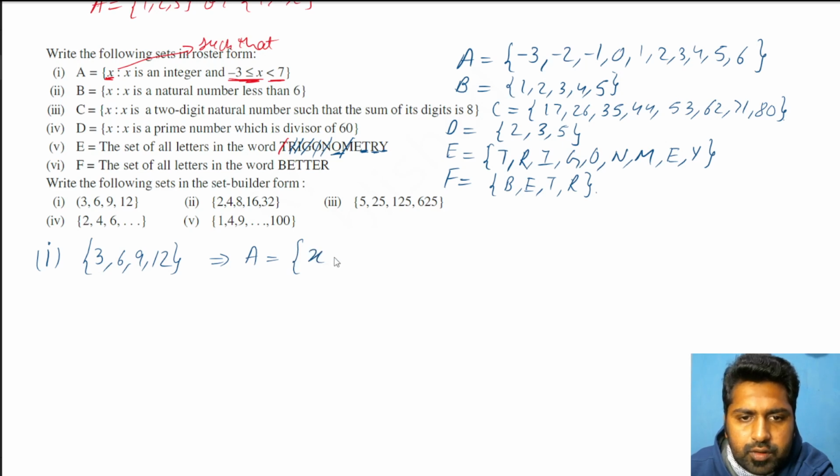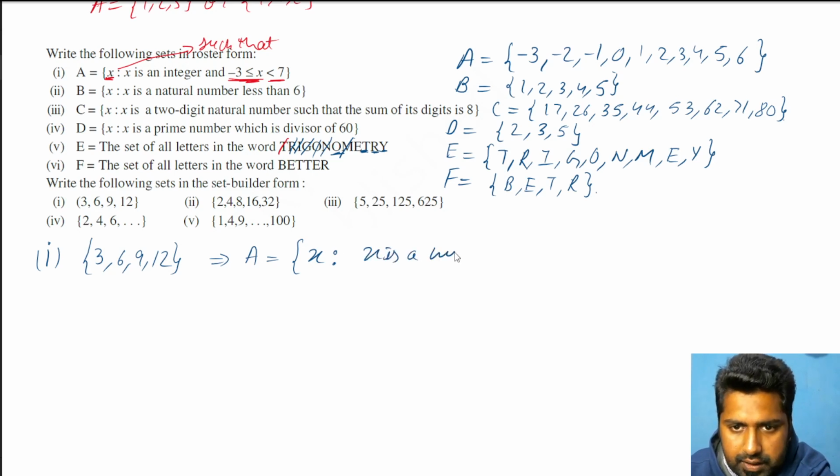For every element we'll define a variable, usually x. Then a colon, and now we start writing the condition. What is the condition? That x is a multiple of 3. Okay, this is one way.